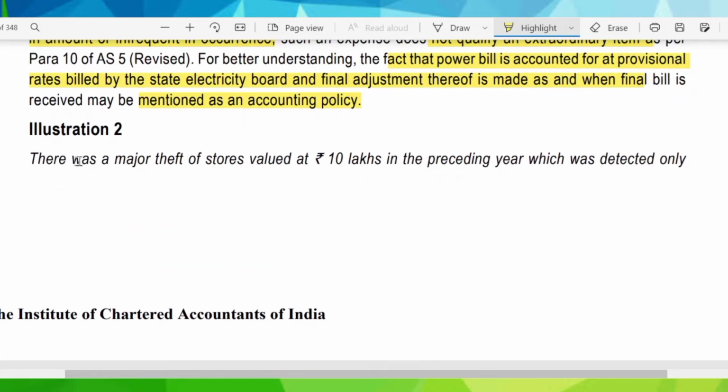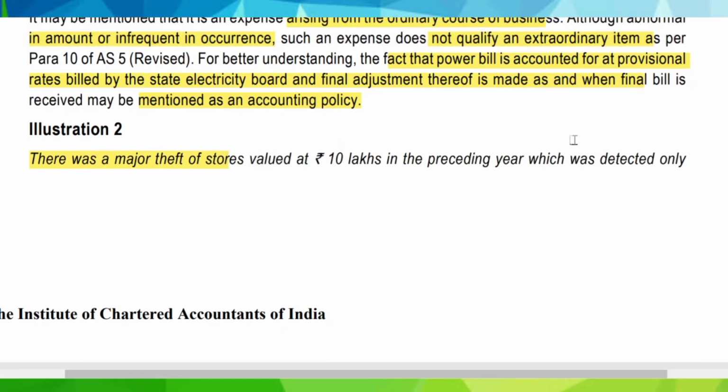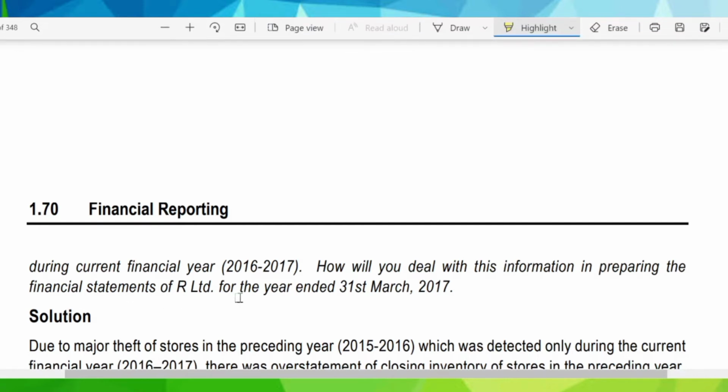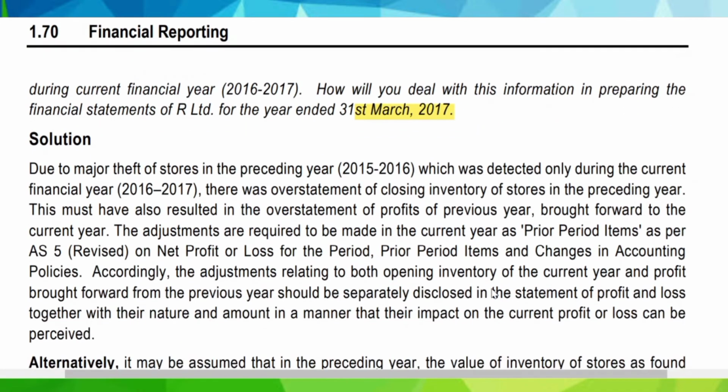Moving further, the next illustration 2. There was a major theft of stores valued at rupees 10 lakhs in the preceding year, which was detected during the current financial year 2016-17. How will you deal with this information in preparing the financial statements of R Limited for the year ended 31st March 2017? So, a theft of stores had occurred in the previous financial year, that is 2015-16, and now you have come to know about this in 2016-17. So how would you deal with it as an auditor, as an accountant?